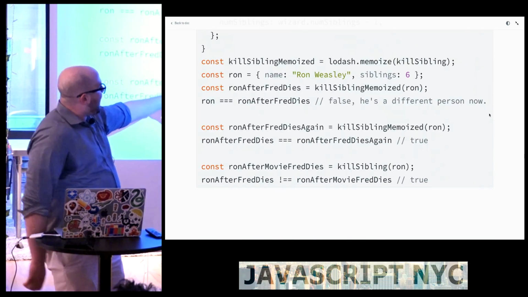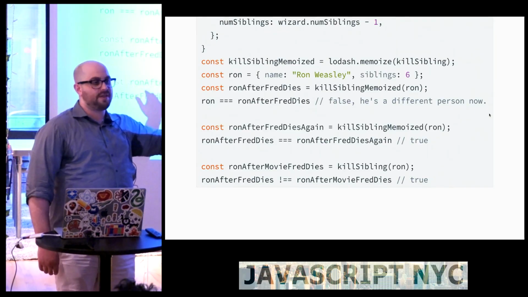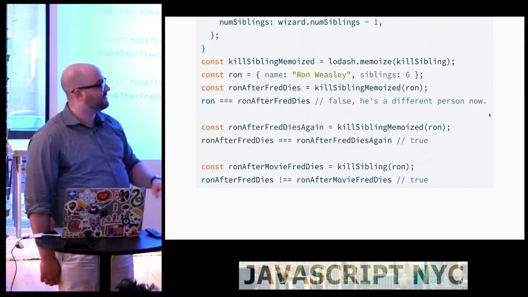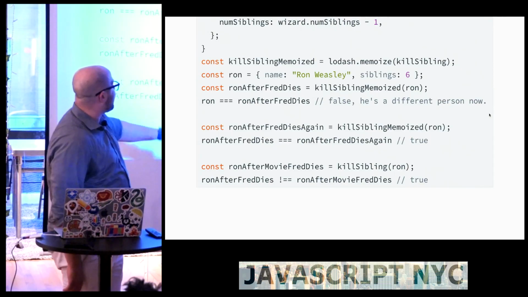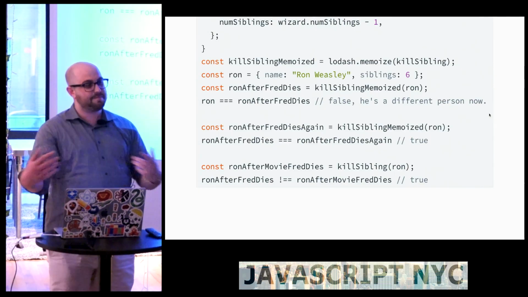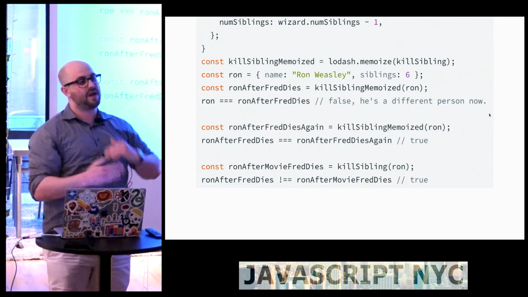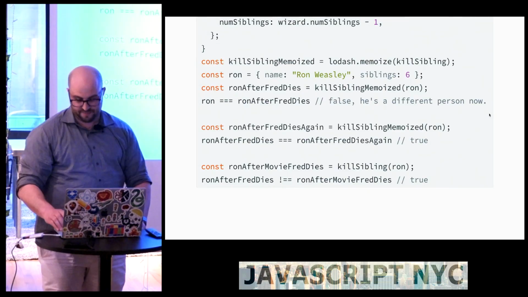And then just as a caveat here, if we call the original function kill sibling with the original object and it's not memoized, I call this one Ron after movie Fred dies because the movies are not as good, and we're going to get to that. They're different objects. So just be mindful of that when you're calling a function that copies over an object, it's always going to return a new object unless you cache it in some way, shape, or form.